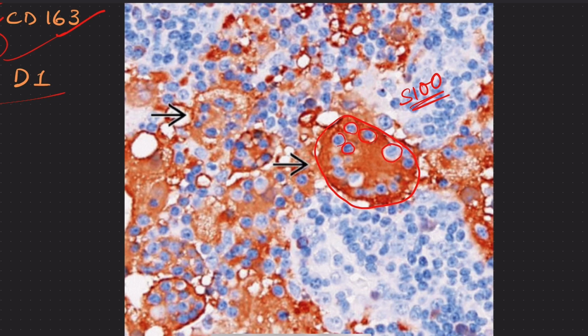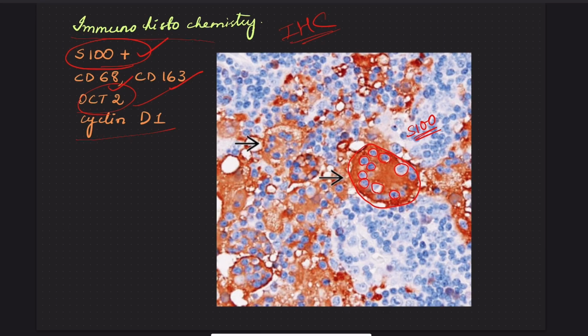These lymphocytes are not stained by S100. Only the histiocyte is stained. So even in IHC, you can clearly see the emperipolesis. Emperipolesis is a hallmark, a distinguishing character of Rosai-Dorfman disease.